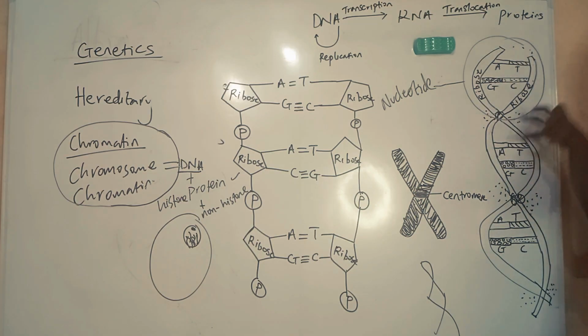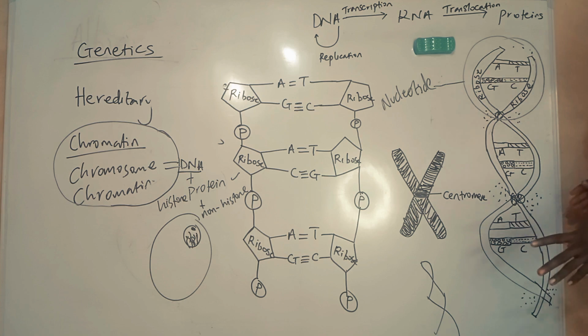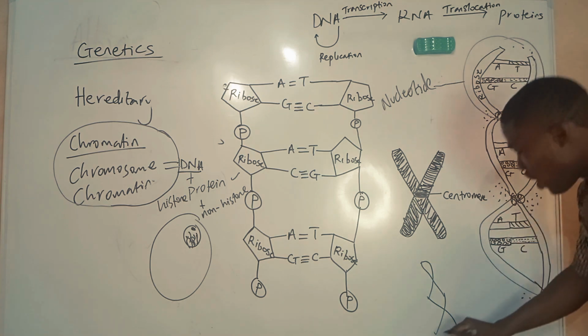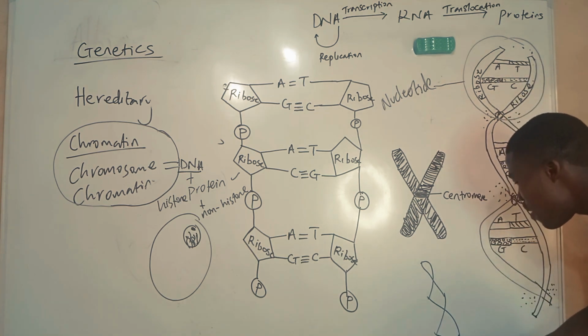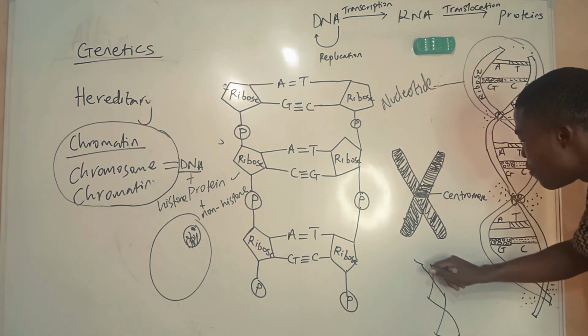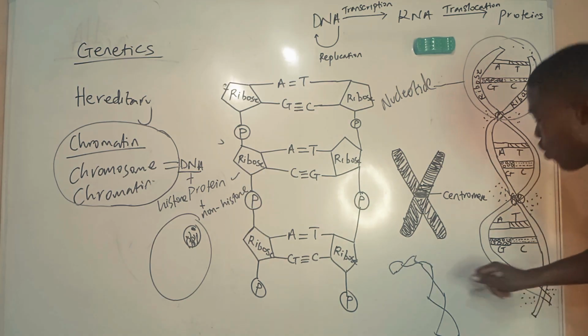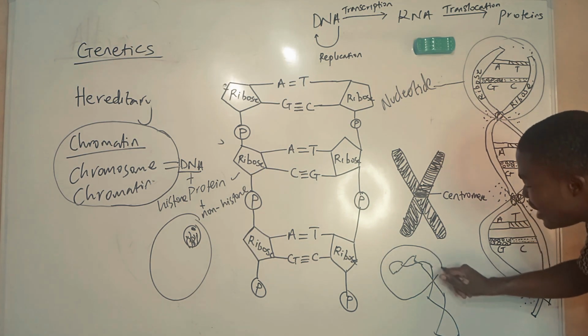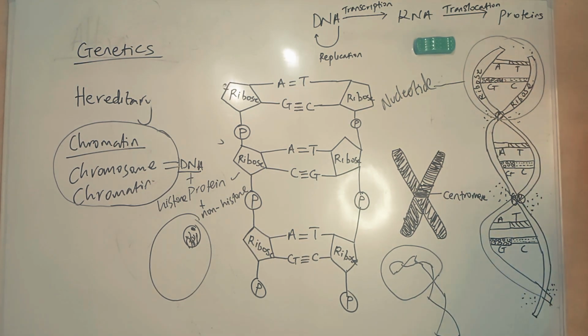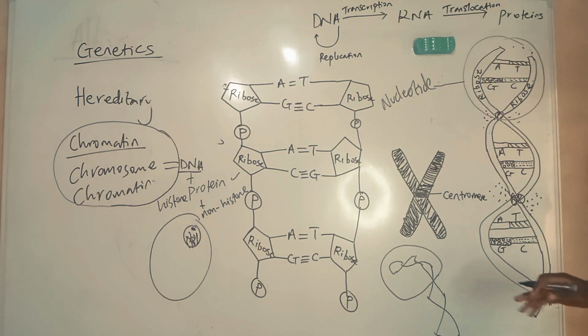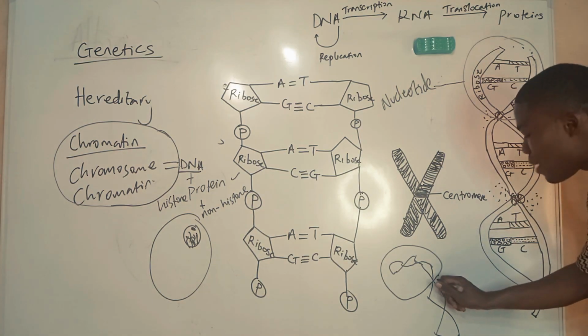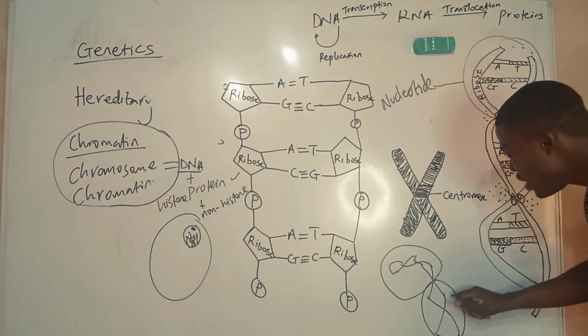So many nucleotides will make up a DNA. Now, this DNA can be very long like this, very, very long. One segment of the DNA can be like 10 nucleotides, 6 nucleotides, or 7 nucleotides. One segment of the DNA is known as a gene.